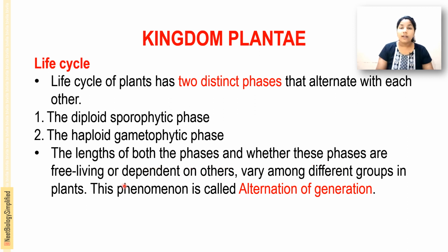The length of both the phases, and whether these phases are free living or dependent on others, vary among different groups of plants. This phenomenon is known as alternation of generation. That means the life cycle of plants has a diploid sporophytic phase and a haploid gametophytic phase, which alternate with each other.